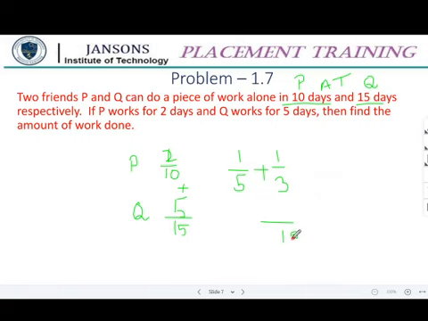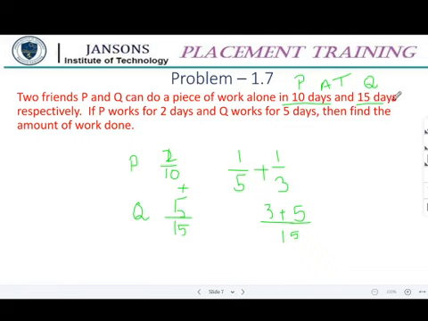So this is 3 plus 5, it is 8 by 15. That is how we have got 8 by 15. Yes, Divya has given the steps. Is it okay?